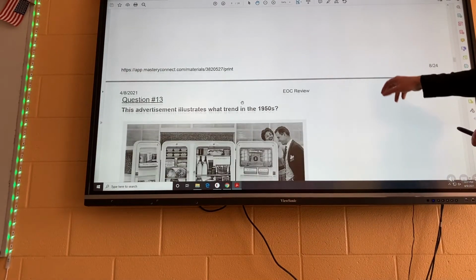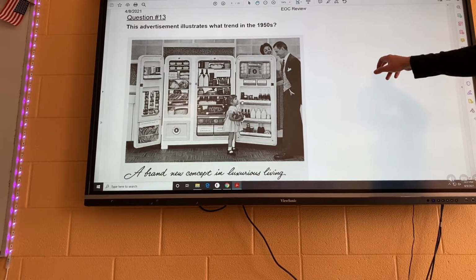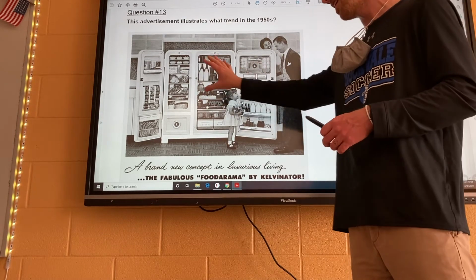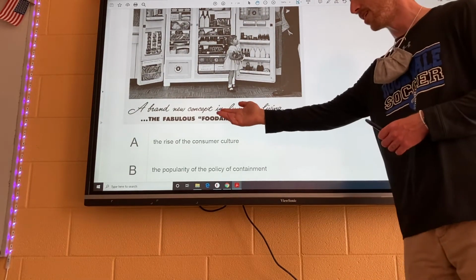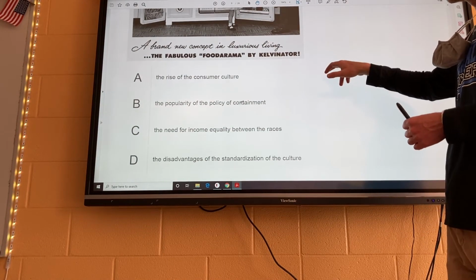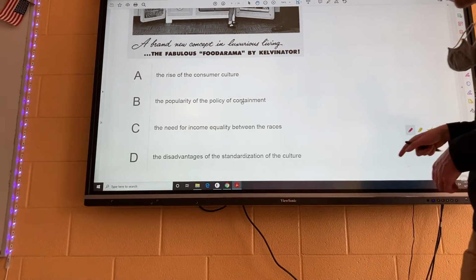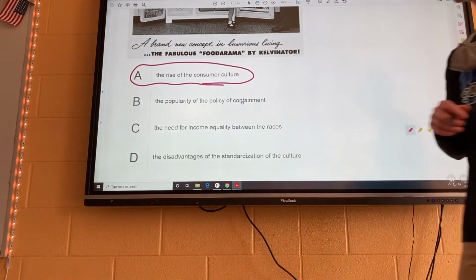Rocking and rolling. This advertisement illustrates what trend in the 1950s? So these people, happy family here, and they've got a gigantic fridge and freezer, and it's full of stuff, all right? A brand new concept in luxurious living, the fabulous Foodorama. So it's just a giant fridge. So of these, what trend is symbolized? The 1950s is very similar to the 1920s. It's going to be the rise of consumer culture, all right?